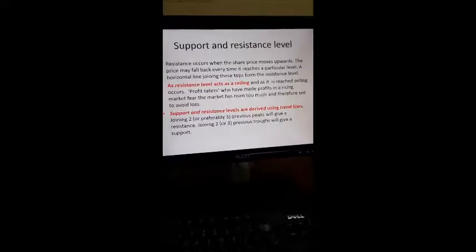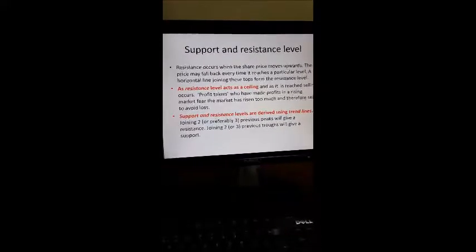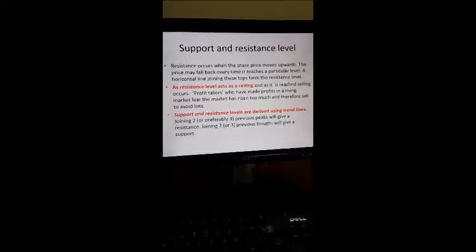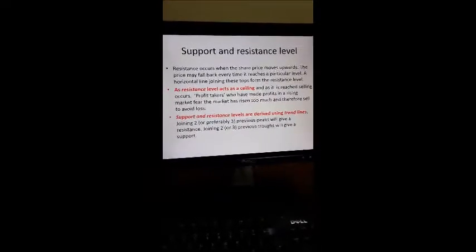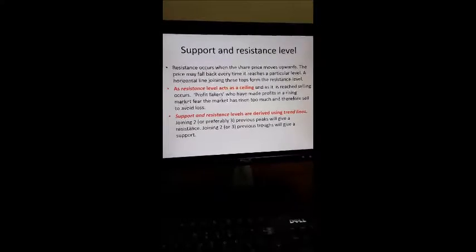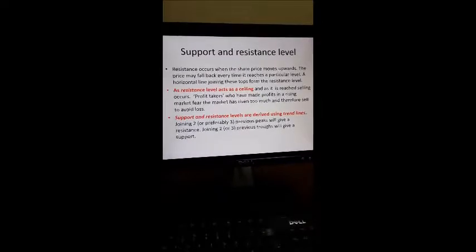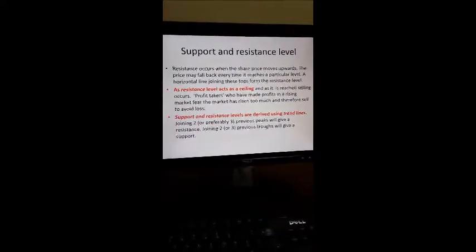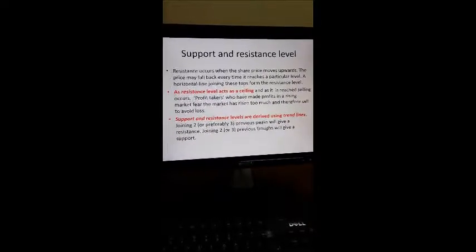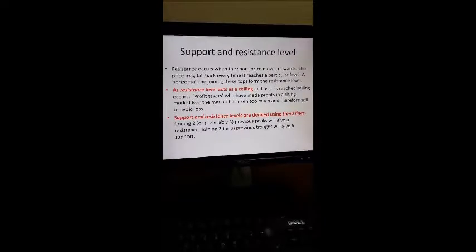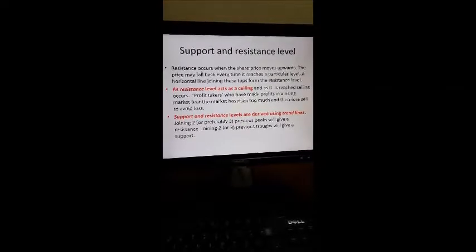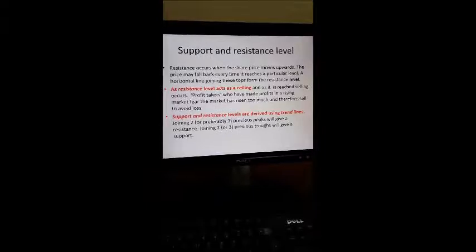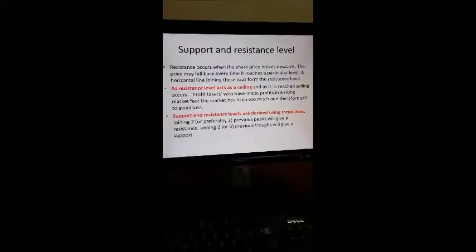Now the resistance line occurs when the share price moves upward. The price may fall back every time it reaches a particular level. A horizontal line joining these tops forms the resistance level. A resistance level acts as a ceiling, and as it is reached, selling occurs. Profit takers who want to make a profit in a rising market fear that the market has risen too much, and therefore they sell to avoid losses.